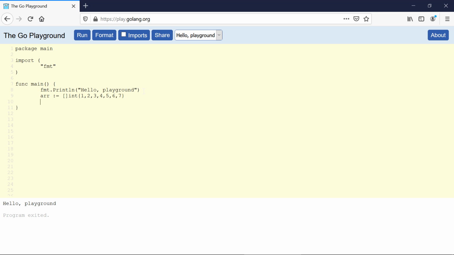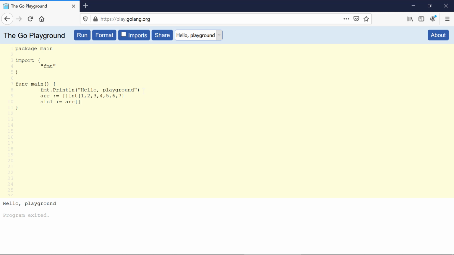Now if I want to create a slice from an array, then I will use the lower bound and upper bound limits. This is the name of the slice. Then I will use the shorthand declaration, then the name of this array, because I want to create a slice from this array.